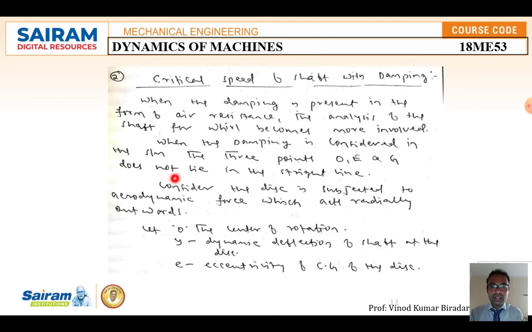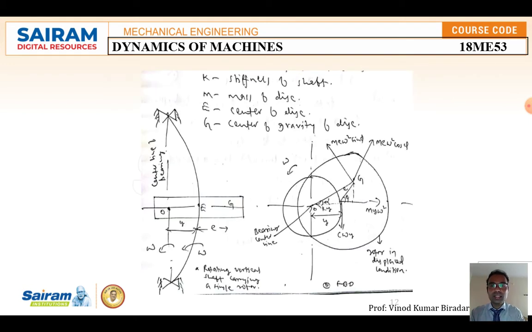Consider the disc subjected to aerodynamic forces which act in the radially outward direction. Let O be the center of rotation, y the dynamic deflection of the shaft at the disc, and e the eccentricity of the CG of the disc, that is, the shifted distance. K is the stiffness of the shaft, M is the mass of the disc, E is the center of the disc, and G the center of gravity.